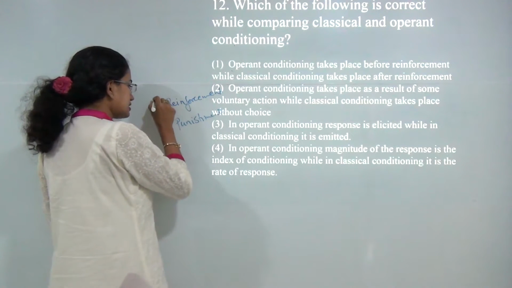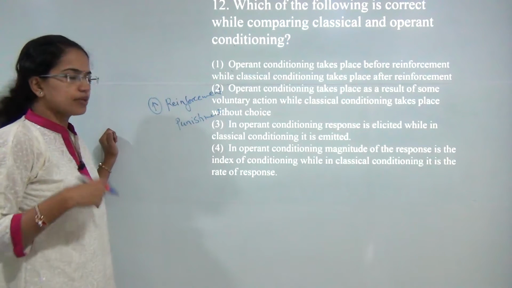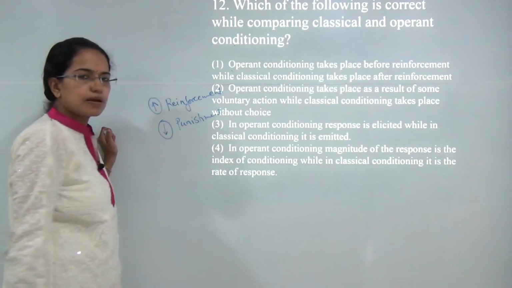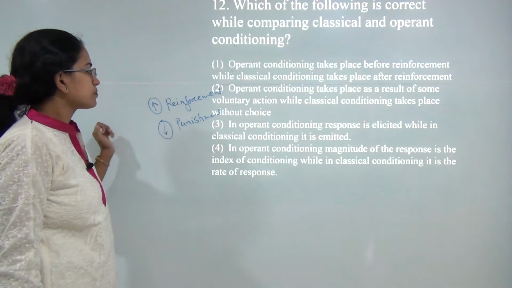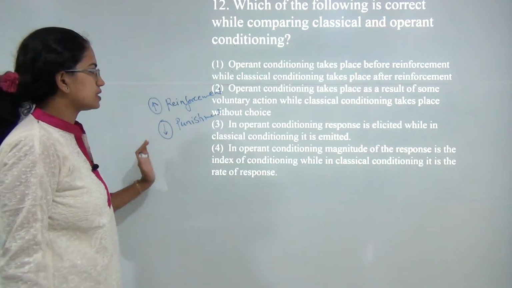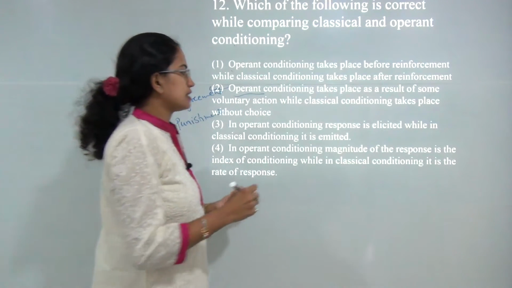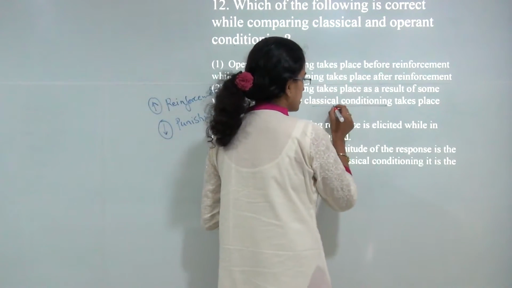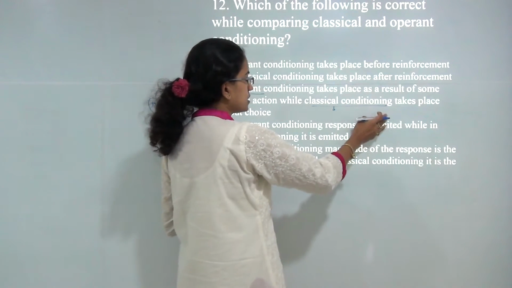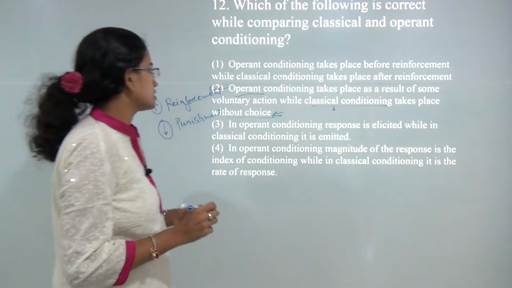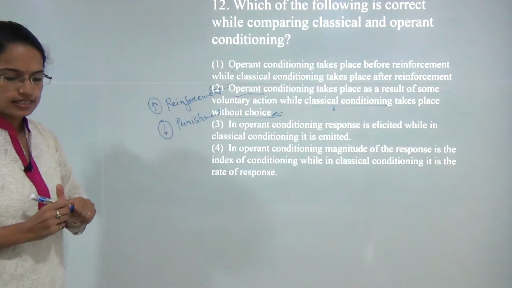Reinforcement will increase the probability of the behavior. On the other hand, punishment would decrease the probability of that behavior in future. So these are the 2 things that we talk about in operant conditioning. While we talk about classical conditioning, we try to associate parameters, and when we talk about this, we usually do not have choices. So 2 would be the correct answer here.